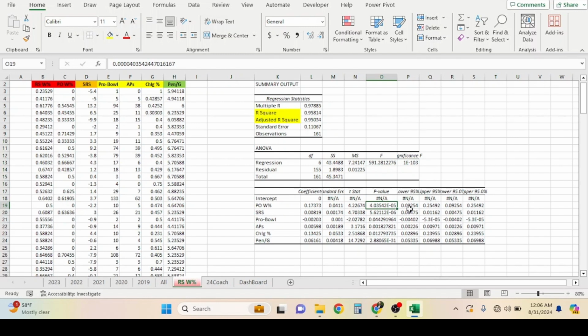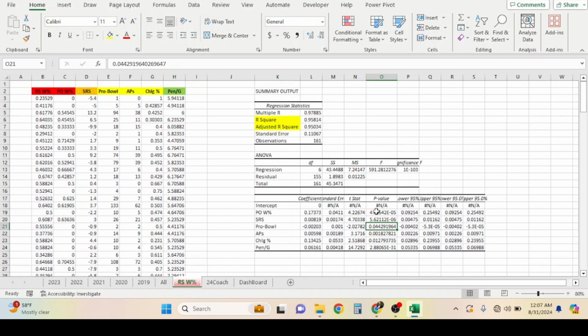Next will be the P values, right, that we looked at. And these P values are basically all SRS. Remember in the last one, it did pass the test. Now, because of the data and how it skews, it doesn't, but we're still keeping it. Pro Bowl makes it. All Pros make it. Challenge percentage makes it. And then penalties per game. Just like in the last one, it did pass the test. It didn't here, but we're keeping this algorithm. We like this one. It's passed almost every single test, as you can see from the yellow. Put everything in yellow, that way you can understand. So it's passed all three tests when it comes to the regression.